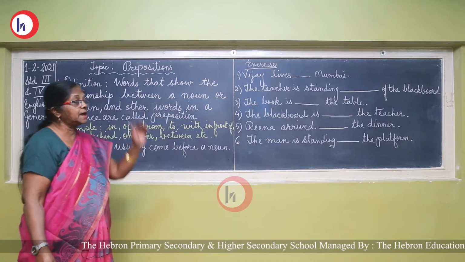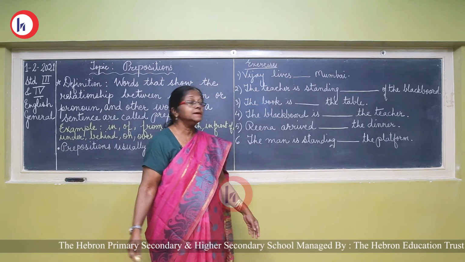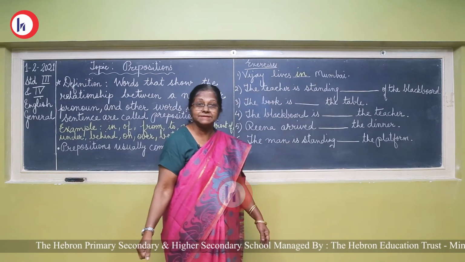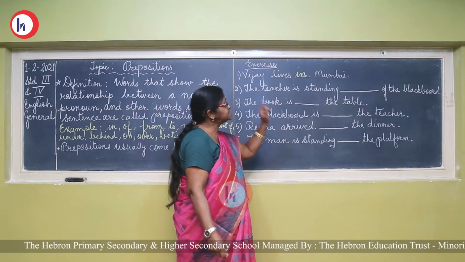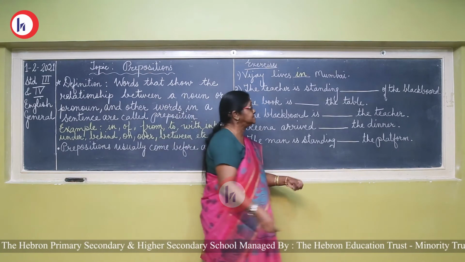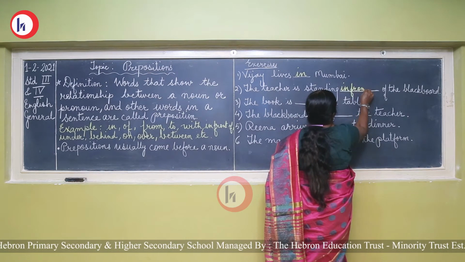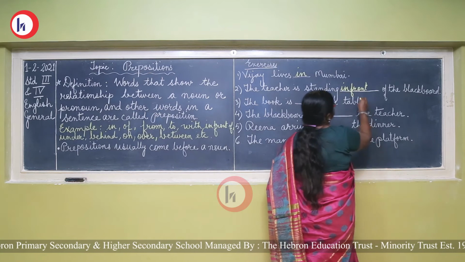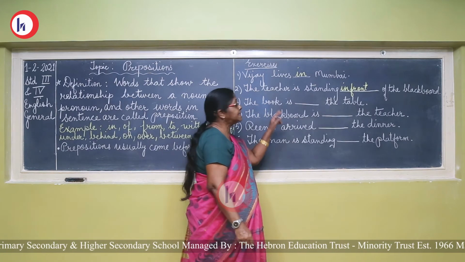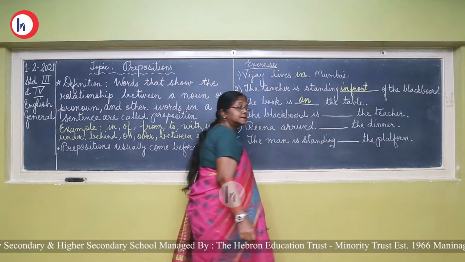Now you see, Vijay lives dash Bombay. Where is Vijay living? He lives in Bombay. Now the teacher is standing in front of the blackboard. Followed. Now, where is the book? The book is on the table.